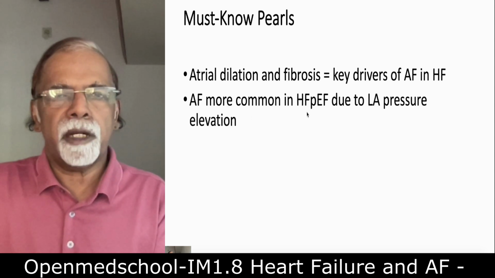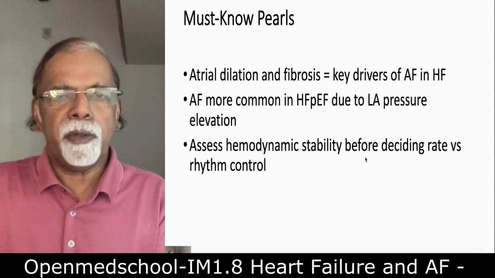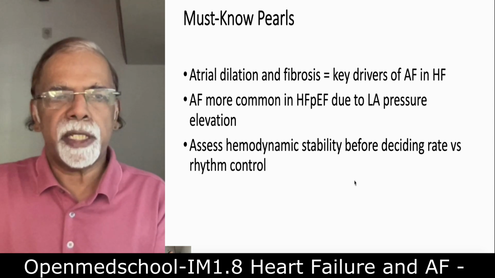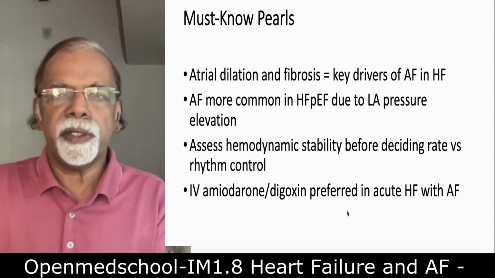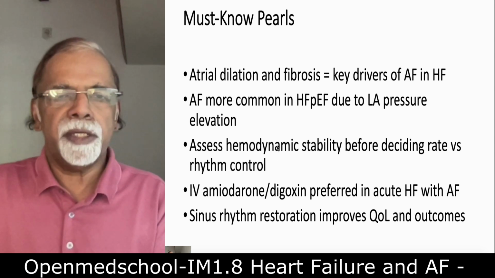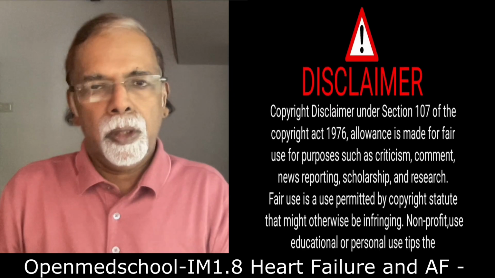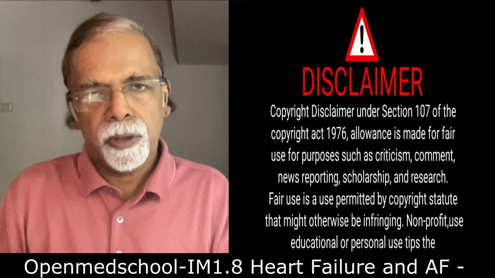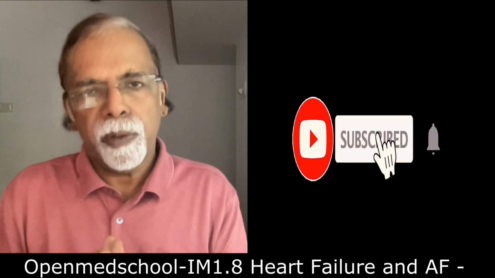AF is more common in heart failure with preserved ejection fraction due to LA pressure elevation, which we have discussed. Assess hemodynamic stability before deciding rate control versus rhythm control. IV amiodarone and digoxin are preferred in acute heart failure with atrial fibrillation. Sinus rhythm restoration improves quality of life and outcome, about which we will discuss later. In the next session, we will discuss the role of digoxin and how to manage atrial fibrillation.